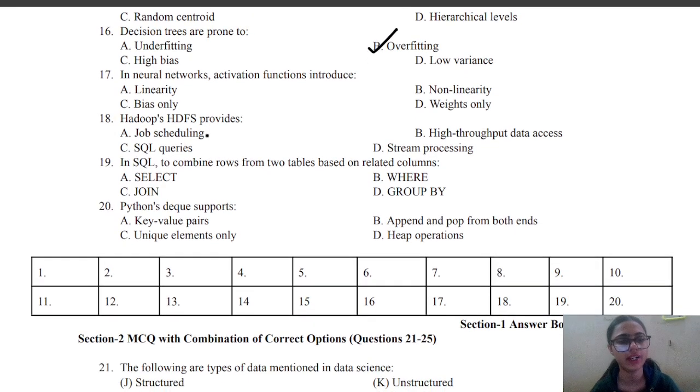Next is, in neural networks, activation function introduces linearity, non-linearity, bias only, or weights only. So the correct answer is B, that is non-linearity.